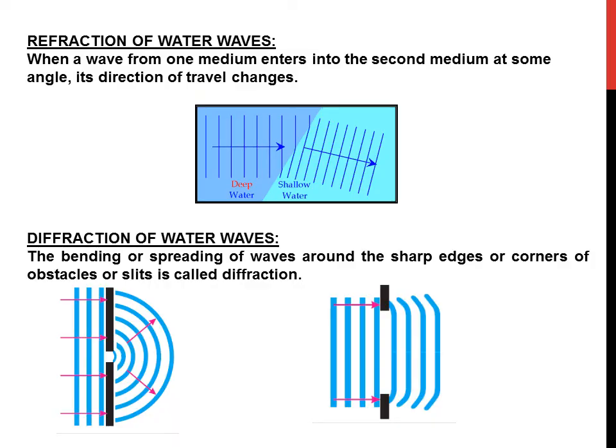Refraction of water waves. When a wave from one medium enters into a second medium at some angle, its direction of travel changes. This can be easily explained by a ripple tank by simply placing a block of glass on the surface, which is actually submerged into the ripple tank.